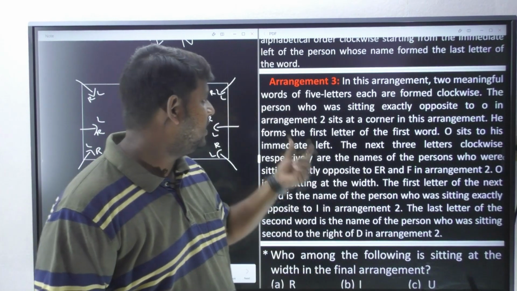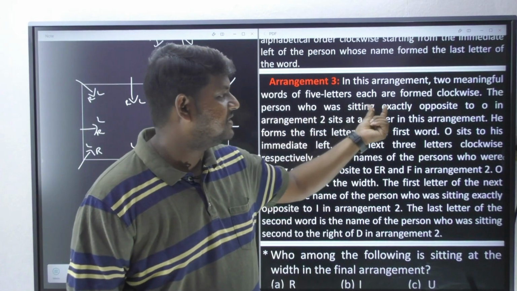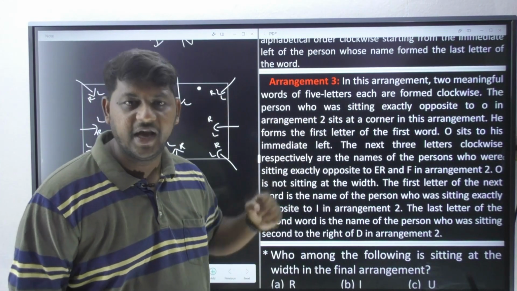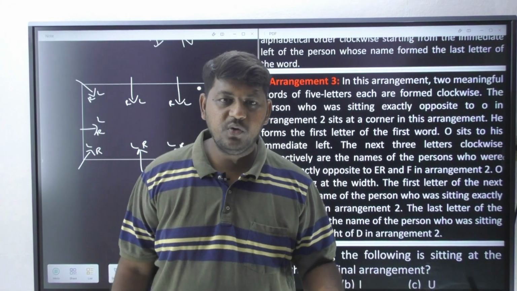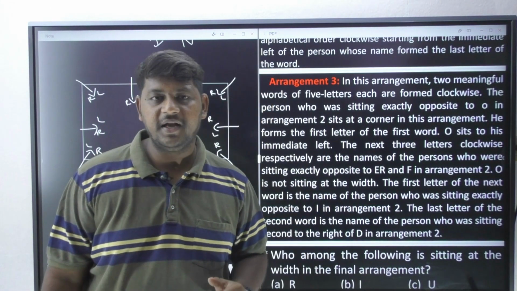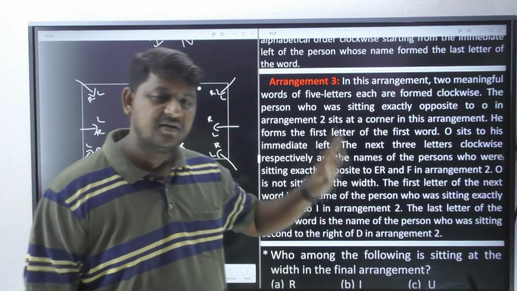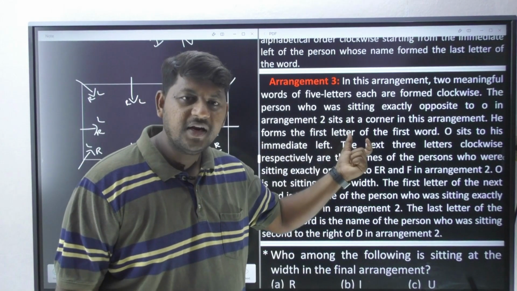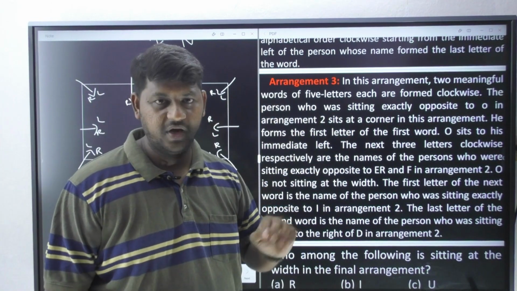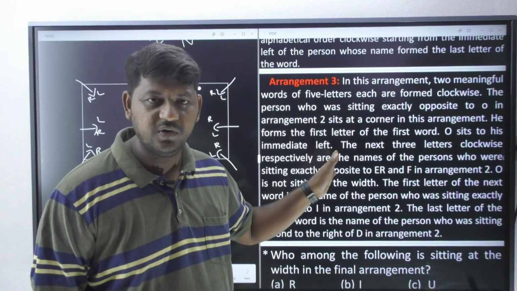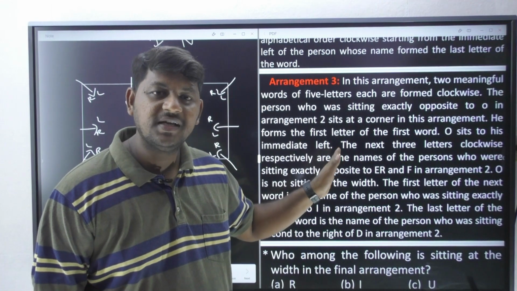Let us move forward. The person who was sitting exactly opposite to O in arrangement 2. We know that persons in arrangement 2 are going to shift their places in arrangement 3. We are solving arrangement 3, but what is the reference?